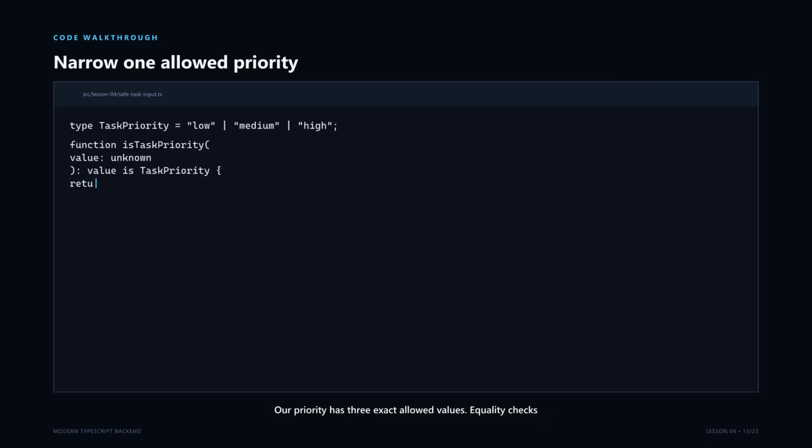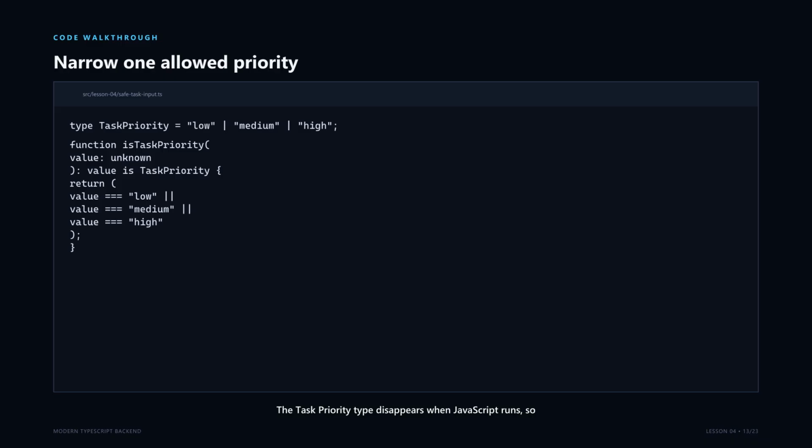Our priority has three exact allowed values. Equality checks are enough to establish this small union. If one comparison succeeds, the value really is low, medium, or high. Notice the boundary between TypeScript and runtime again.